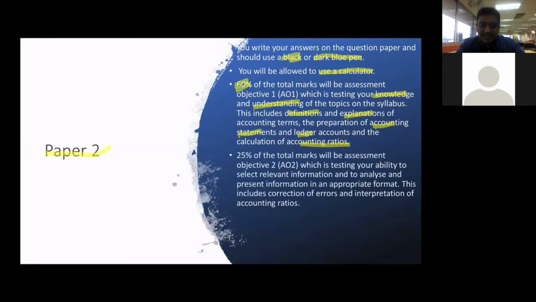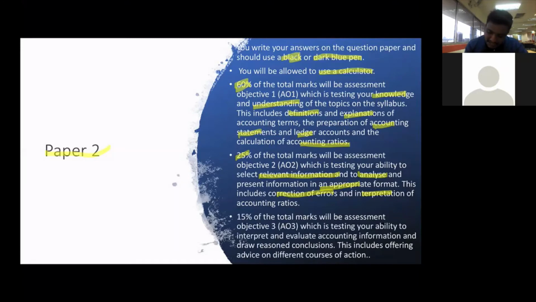Next one, 25% of the paper will be tested on the analysis. Analysis, select the relevant information and analysis. So how do you analyze? It means they will test you to use the proper, appropriate format. They will check on the format. The 25% of the questions will be based on the formats. And also how you interpret, and also if there's a mistake, sometimes they give you some mistakes, you need to do the correction of errors. All this will fall under 25%, which is analyze and also select the relevant information.